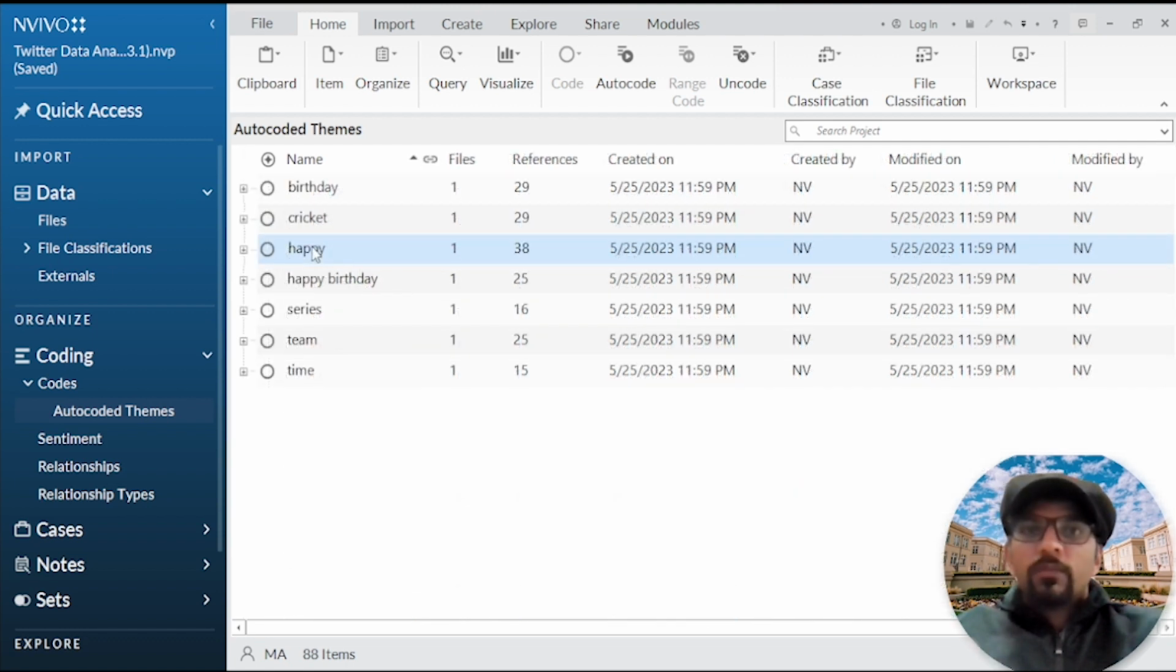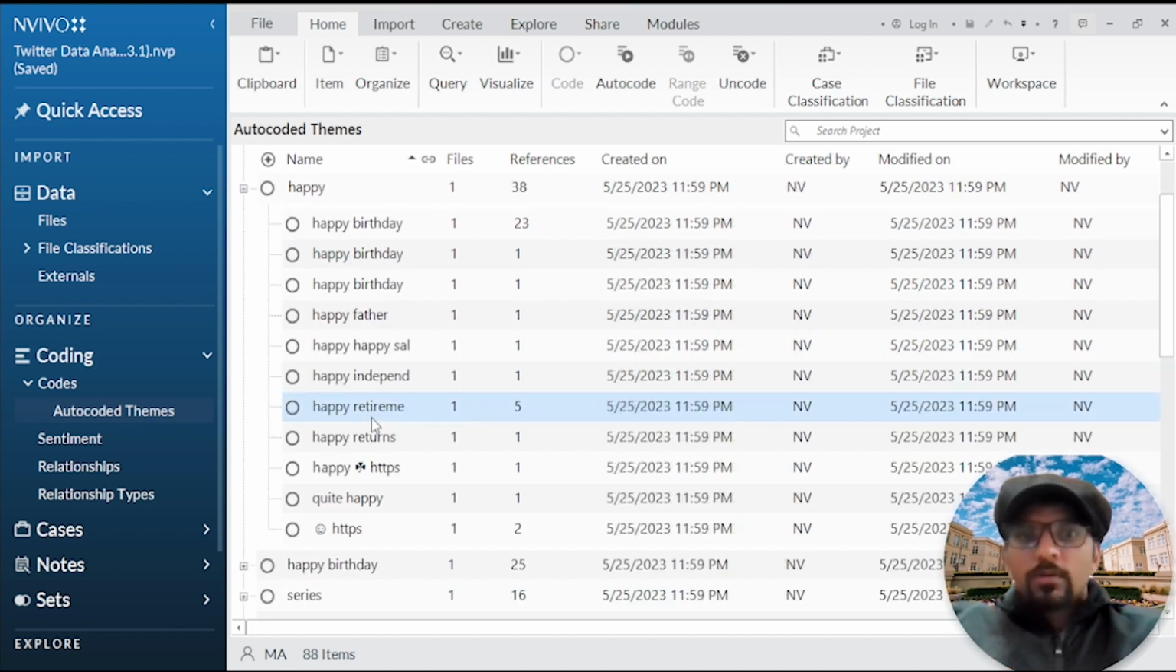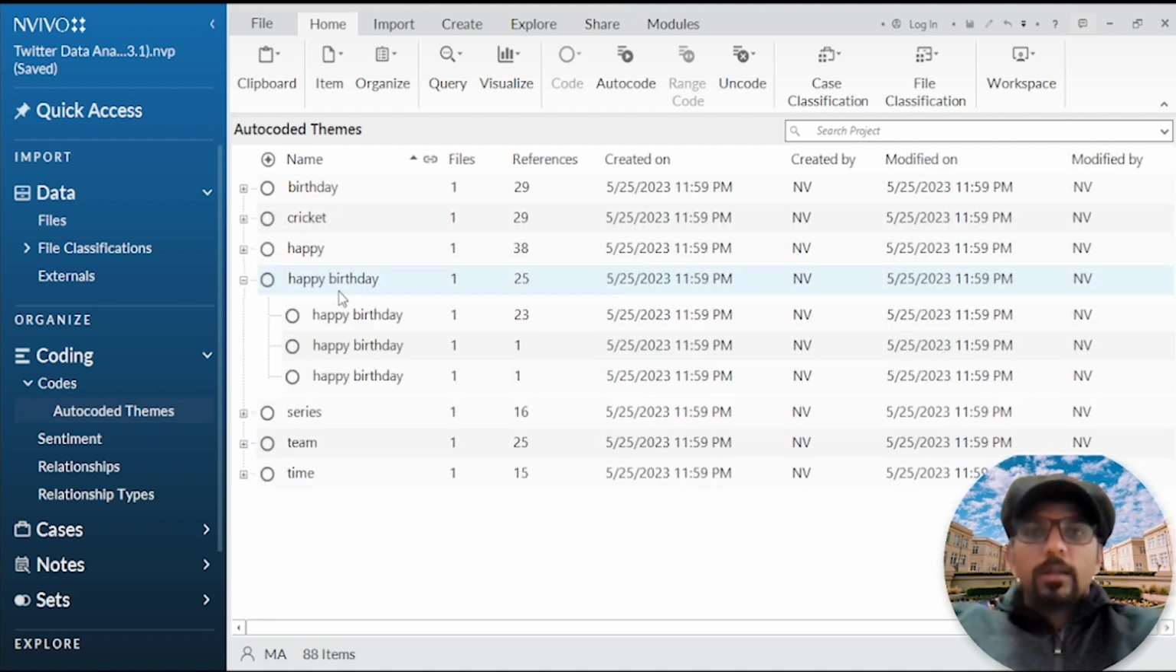This happy theme reflects a range of occasions associated with happiness. Happy retirement indicates well wishes for those retiring. And then happy birthday. You see, birthday, happy birthday are three different themes. How to tackle them? I will get to that later.